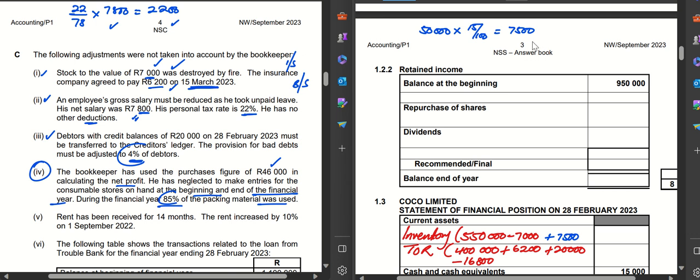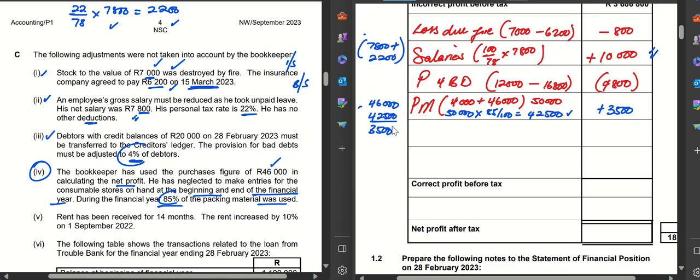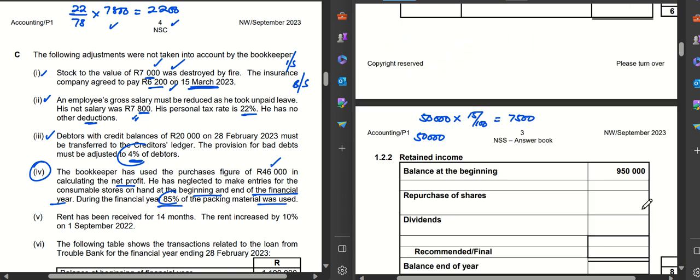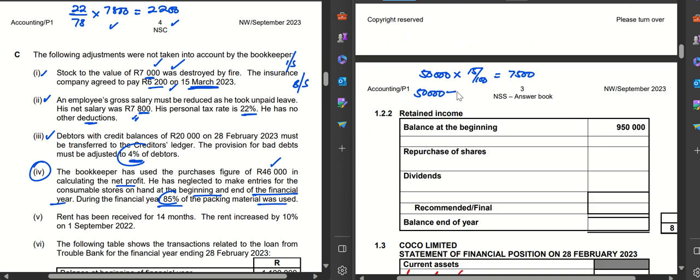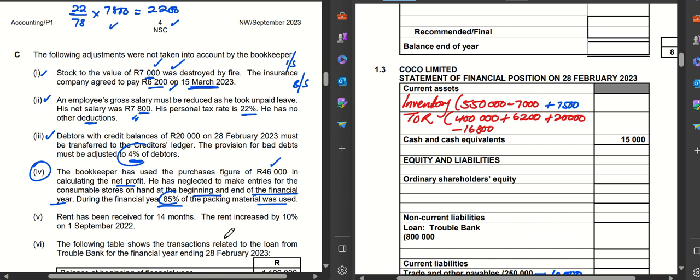There was another way in which you could have got that 7.5. You could have simply said the 50,000 minus the 42.5 which we have here. If you say minus 42.5, it would have still given you the 7,500, and you would still be correct. Okay, let's move on to the next adjustment.